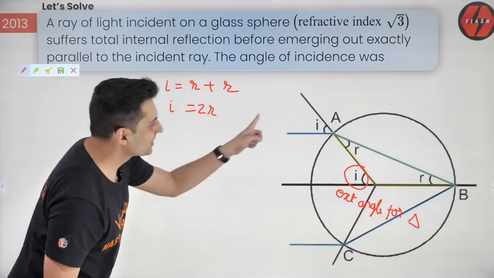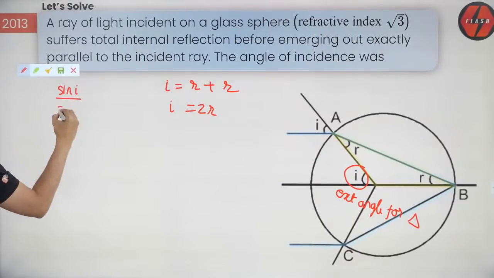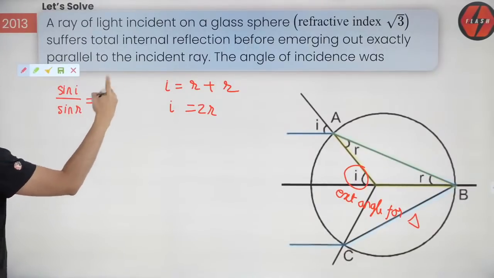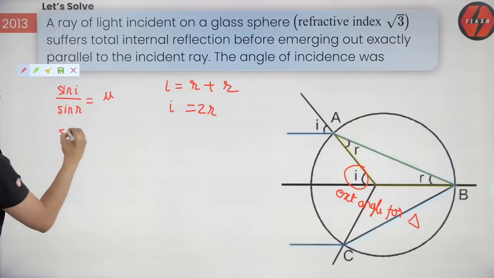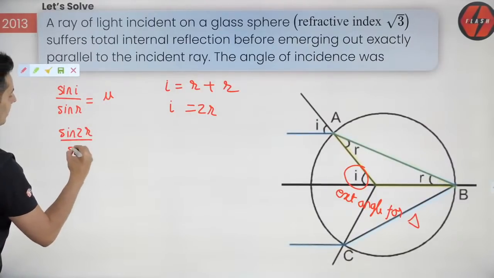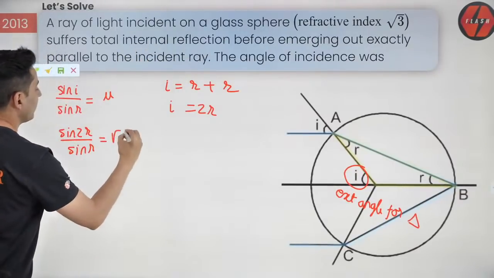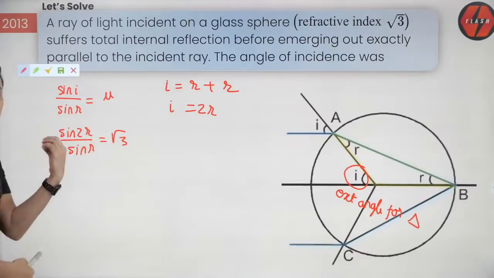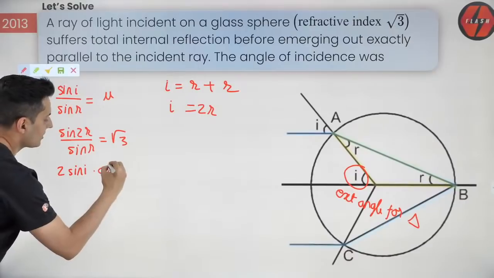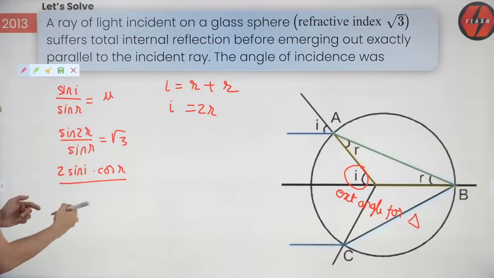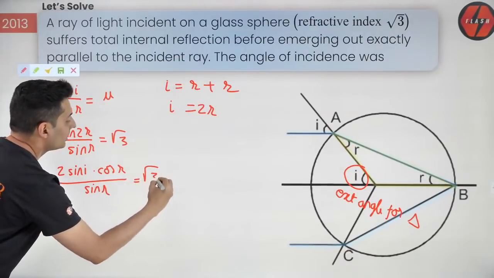So guys, use Snell's law from here to here. Sine of I divided by sine of R is mu. Okay, let's start substituting. What is I? 2R. So basically sine of 2R upon sine of R is mu. What is mu? Mu is root 3. Okay. What is sine of 2 theta? 2 sine cos. So 2 sine R into cos R, that's the general formula for double angle, upon sine R is equal to root 3.